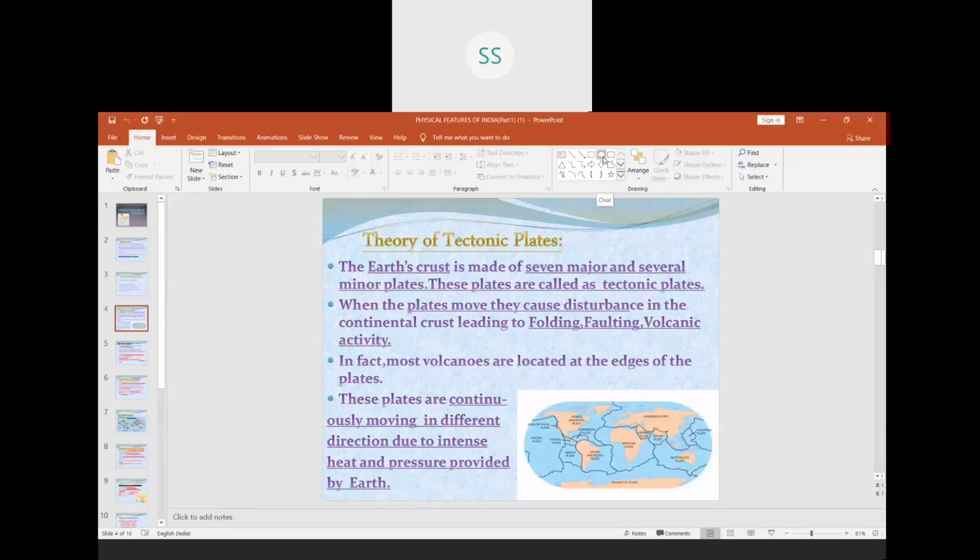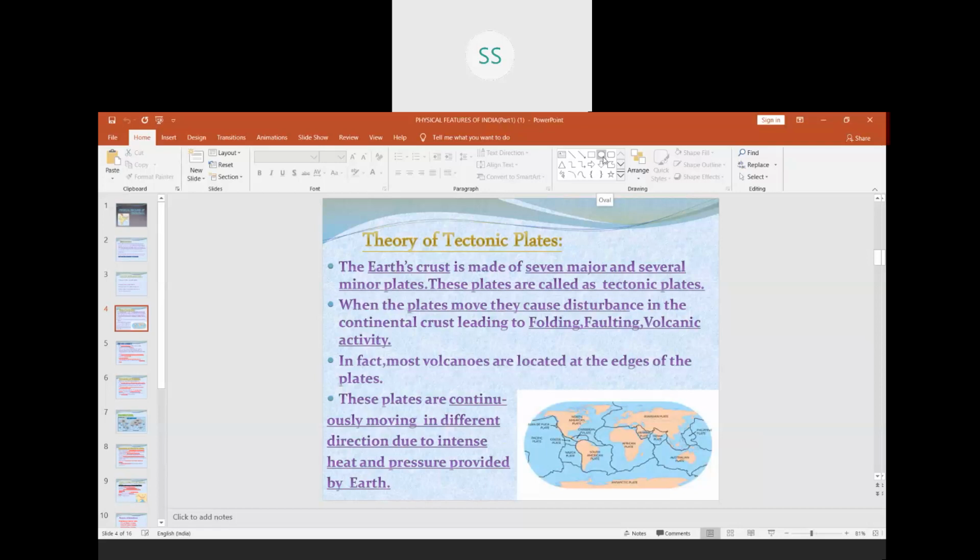For example, the Himalayas are formed due to folding activities. A fault means a crack in the earth's surface. When does faulting take place? When these plates move away from each other. For example, take some old book, open it and try to pull the two parts apart. What will happen? It will tear apart in between. That is how faulting is formed.